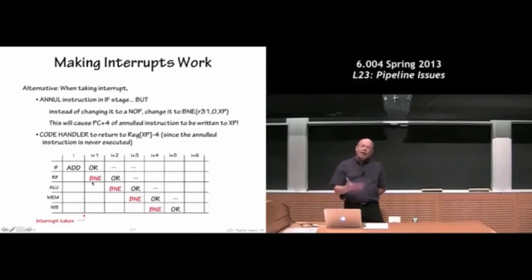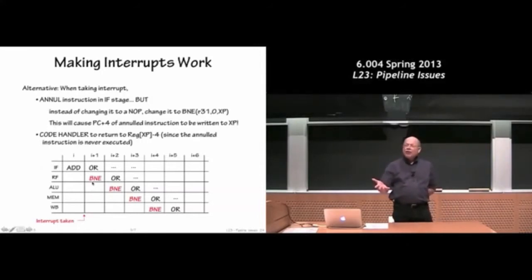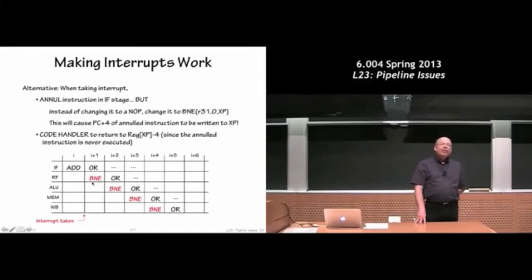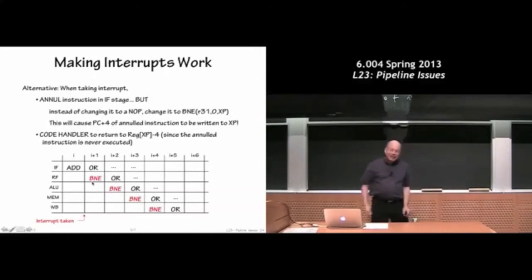Okay, but do you see what it is we're doing with instructions? Occasionally we rewrite them with no ops when we don't want to execute them. When we're throwing them away, we're annulling them. And when do we see ourselves rewriting things with no ops? In the case of branch delay slot instructions, when we took the branch, we don't want to execute the instruction that was in the IF stage. And also when we're flushing the pipeline, we detect some fault in some pipeline stage, and all the instructions in the earlier stages, which come after the faulting instruction, actually have to be rewritten as no ops so they don't get executed.